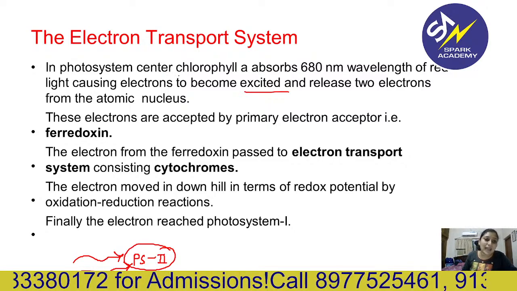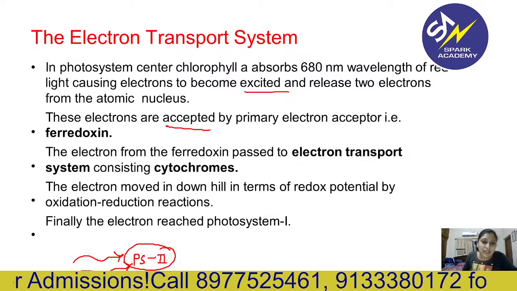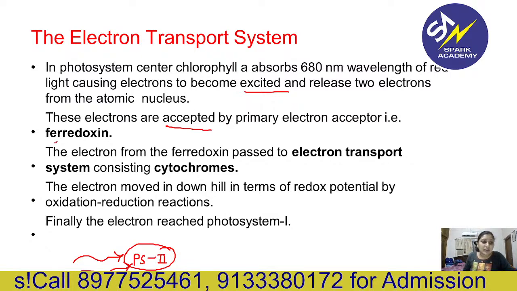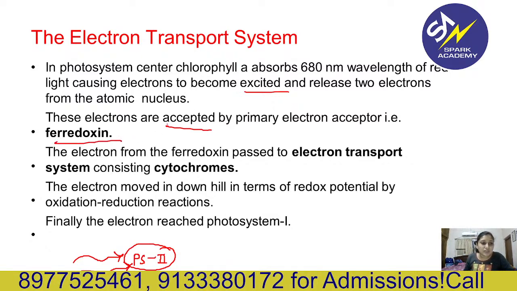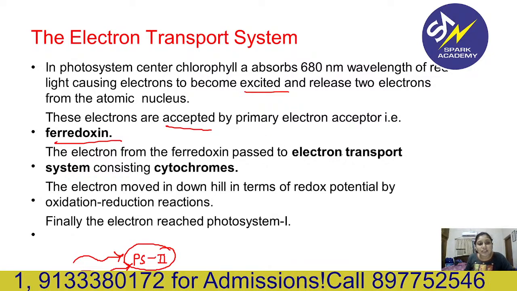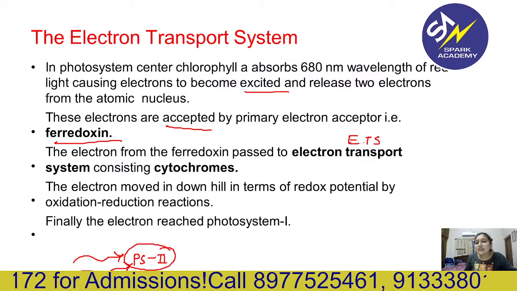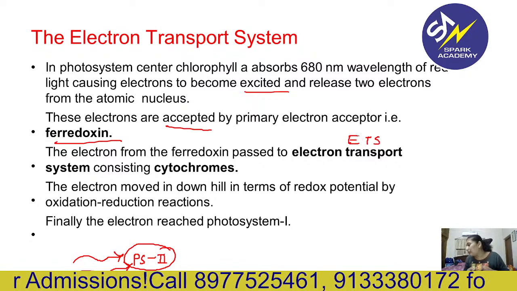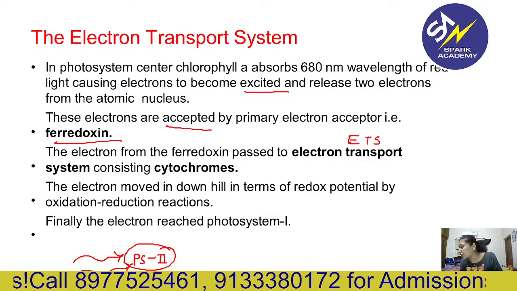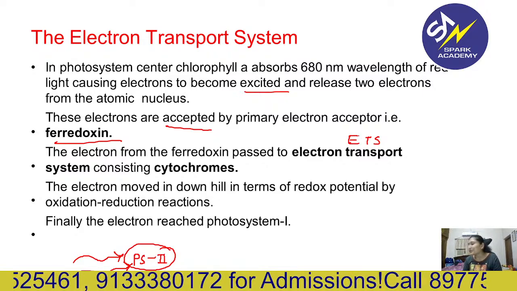These excited electrons are accepted by the primary electron acceptor, ferredoxin. First it is ferredoxin, then electrons from the ferredoxin pass to the electron transport system, that is ETS, consisting of all the cytochromes and so on. We will be discussing this in the next class, that is respiration, where we will discuss the detailed electron transport system.